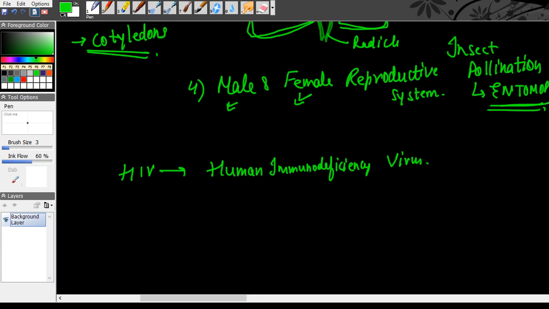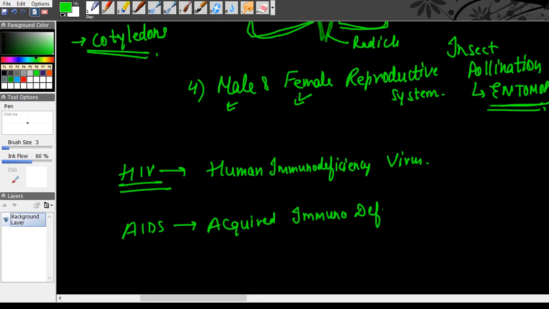It is this HIV which causes AIDS, and AIDS stands for acquired immunodeficiency syndrome, right? So I hope that's clear. HIV is the virus which causes AIDS. HIV stands for human immunodeficiency virus. AIDS stands for acquired immunodeficiency syndrome.